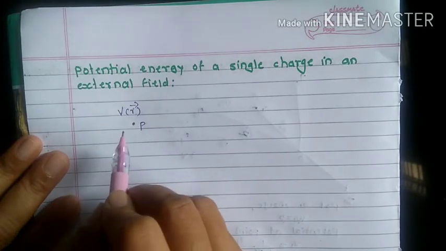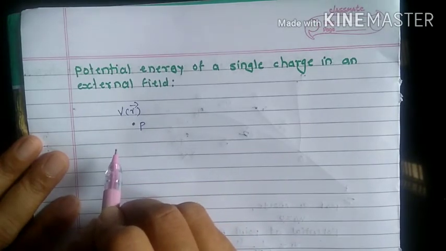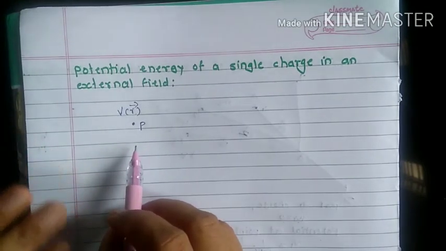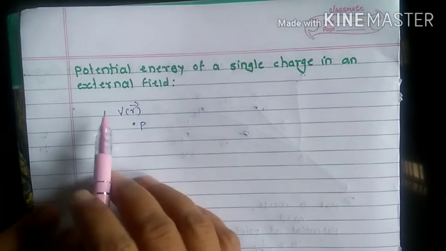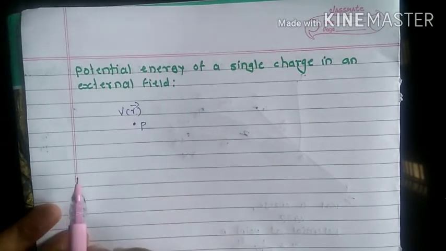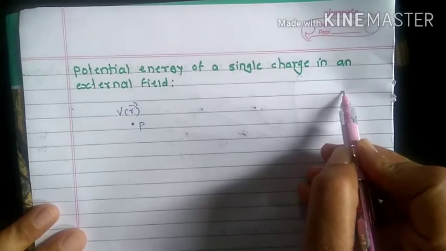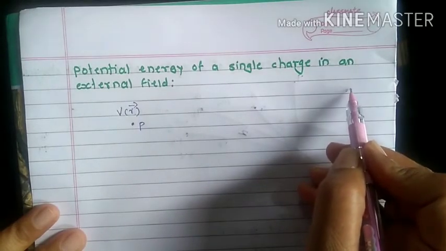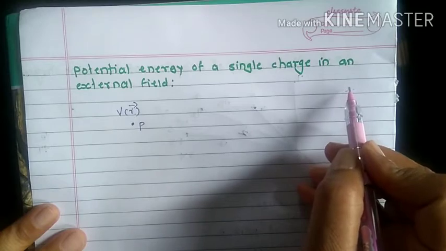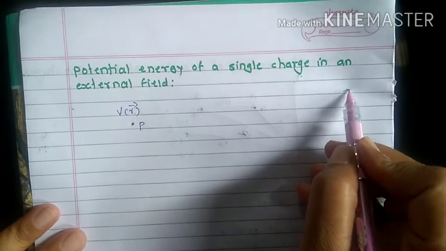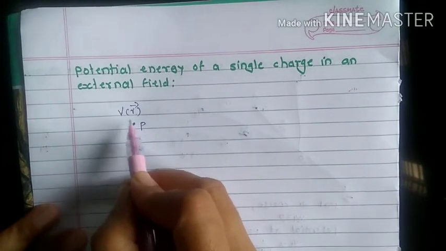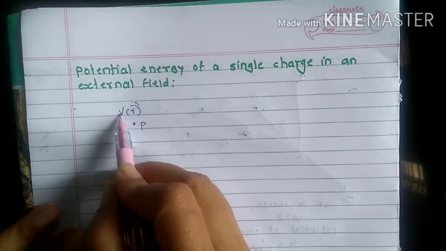Then, by the definition, work done in bringing a unit positive charge from infinity to the point P is equal to V. Imagine a unit positive charge is present at infinity, and to bring that unit positive charge from infinity to this point P, the potential will be V.